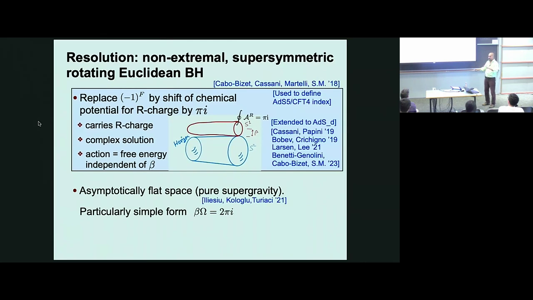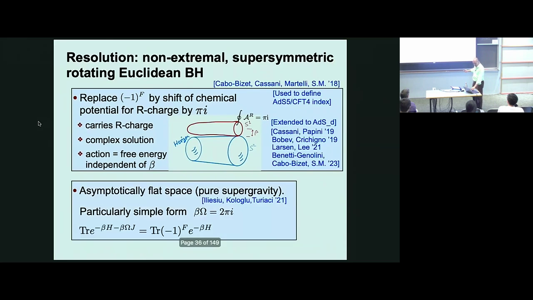Okay, so firstly, asymptotically flat space means you're doing ungauged supergravity. There are no extra gauge fields. So the only R symmetry that you have is the spin, the angular momentum. So you must turn on an angular velocity. That's the chemical potential. And this supersymmetry relation turns out to be simply beta omega is 2 pi i. And you can see why that works in a very simple way. Gibbons and Hawking tell you that if you have a configuration like that with beta and omega, then the gravitational path integral calculates trace e to the minus beta H minus beta omega J. But this is 2 pi i, and e to the 2 pi i J is just minus 1 to the F. Okay, that's the main idea.